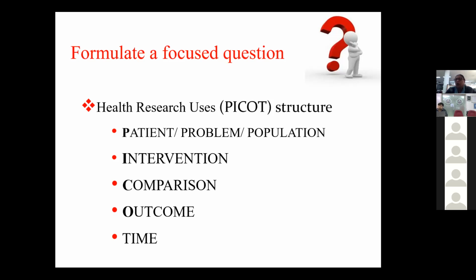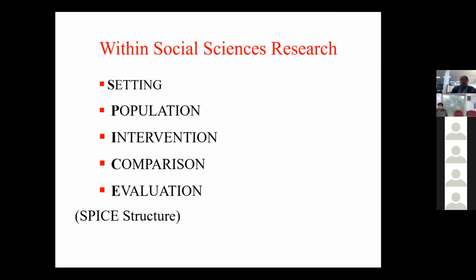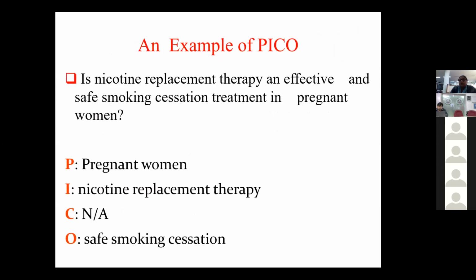Once you understand the concept of the question that you create, and then find the keywords, I am sure you are able to conduct your searches. In social sciences research, we have the SPICE structure, which consists of setting, population, intervention, comparison, evaluation. Coming to an example of PICO: is nicotine replacement therapy an effective, safe smoking cessation treatment in pregnant women? Then P is pregnant women, and I is intervention, that is nicotine replacement therapy.